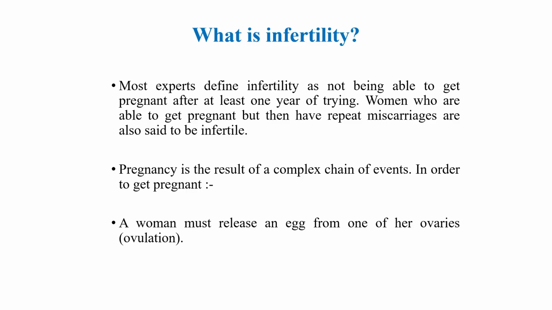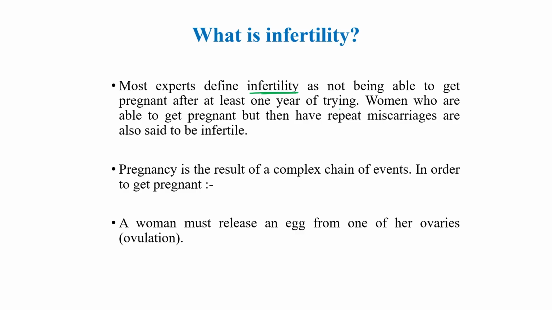Okay, now the next topic is infertility. So what is infertility? Infertility is not being able to get pregnant after at least 1 year of trying.